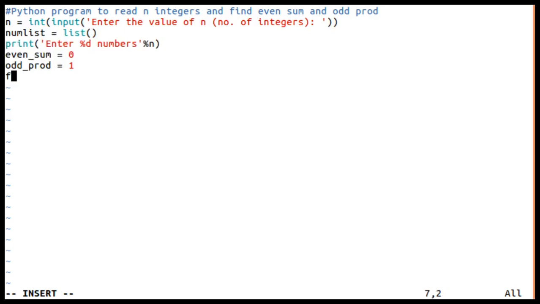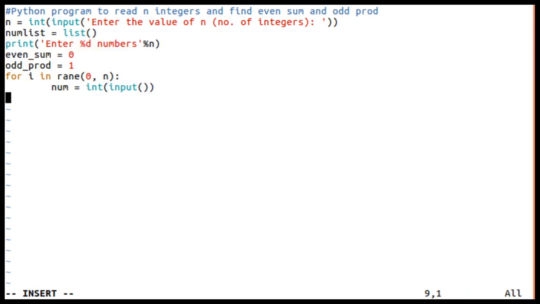Okay, now for every num in range of 0 to n, first we'll read the number. Num is equal to, the number read should be converted to integer, input.